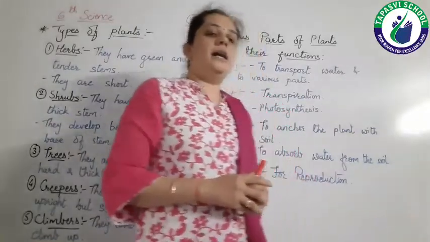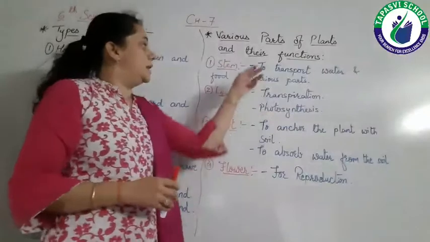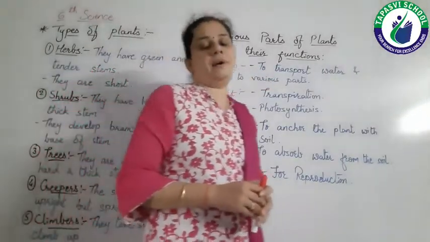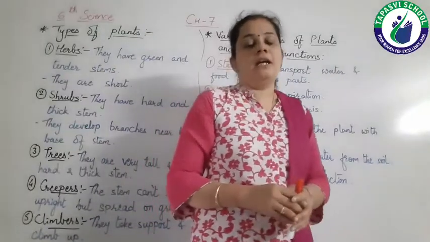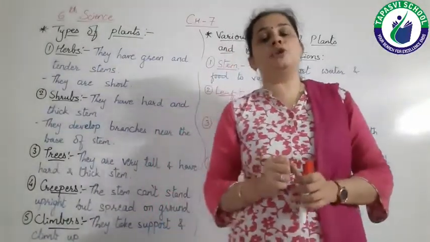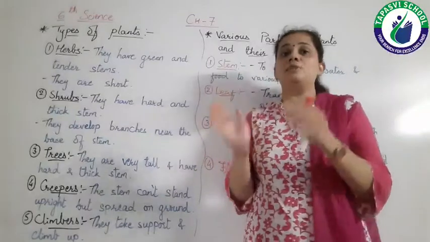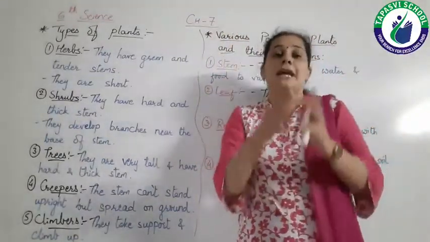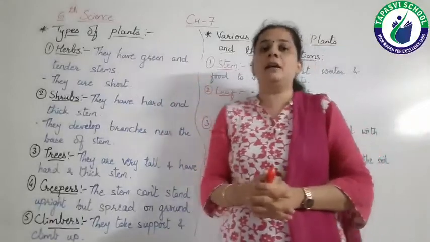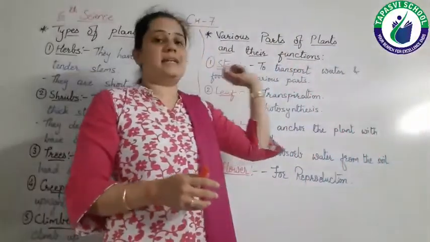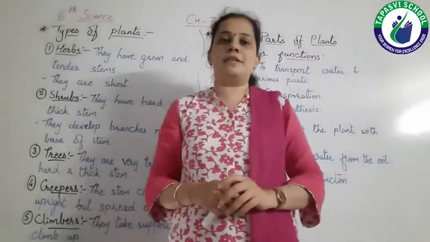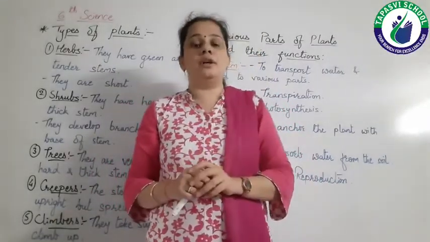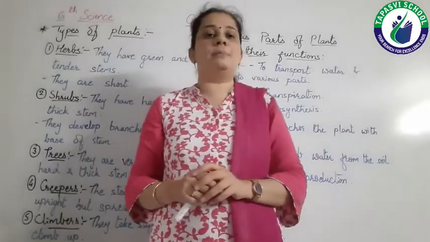So the another function of stem is to transport water and food to various parts. We know that the water is absorbed by the roots. Then this water is transported to fruit, flower, leaves or any other parts of the plant through the stem. So what is the function of stem? To transport water and food to various parts of the plant.